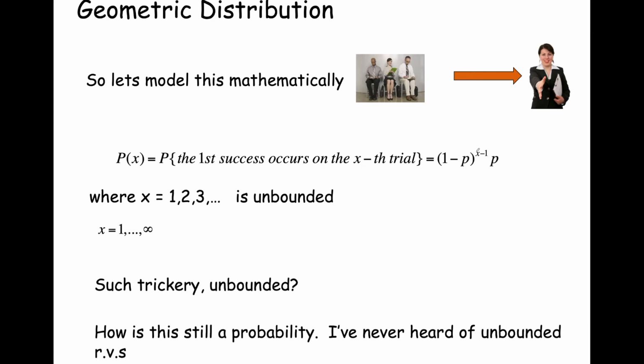Okay, this is trickery. This seems really strange because this x can be unbounded. If this x is an unbounded random variable, how can we still have a probability? How's that even possible? I've never heard about unbounded, you might be saying, but it absolutely is true. Remember that we said that if we add up all the probabilities of the instantiations of a variable, that's equal to 1. Well, how can you have something that's infinite, x, and have a probability equal to 1?